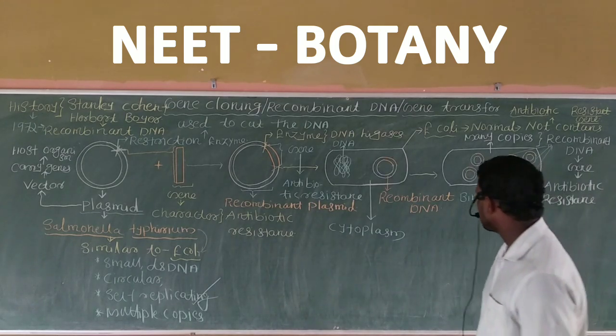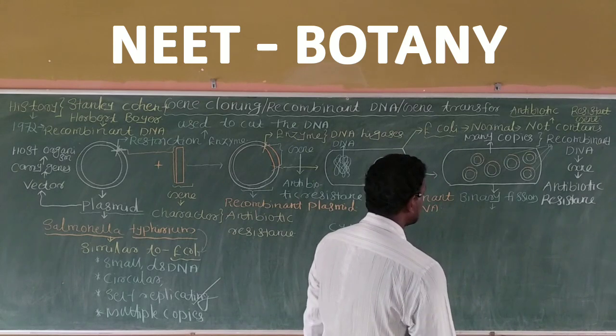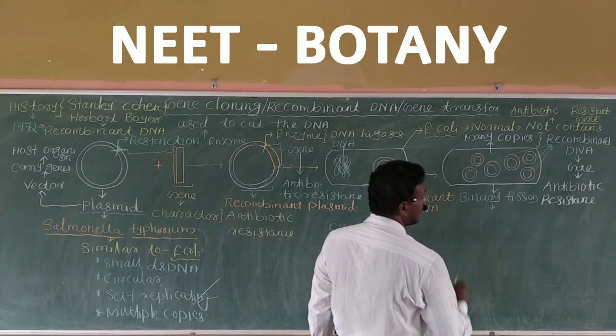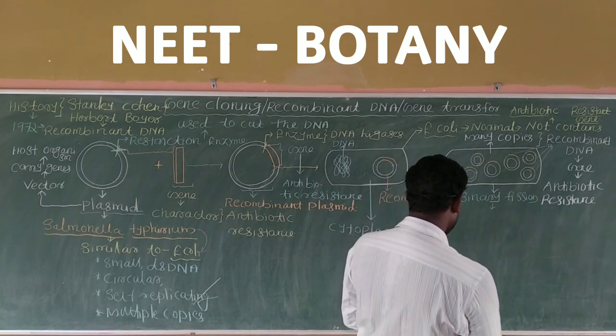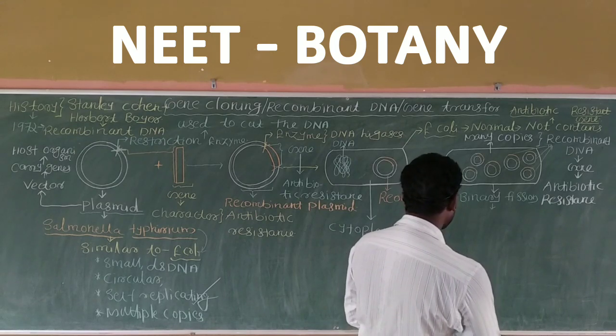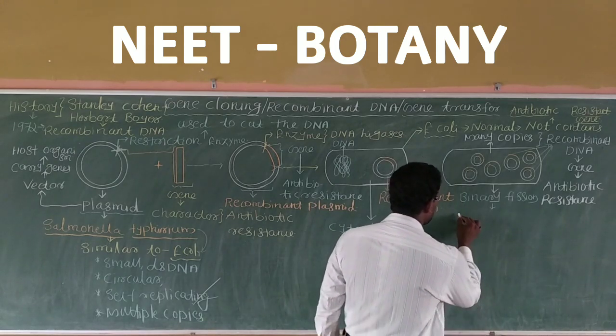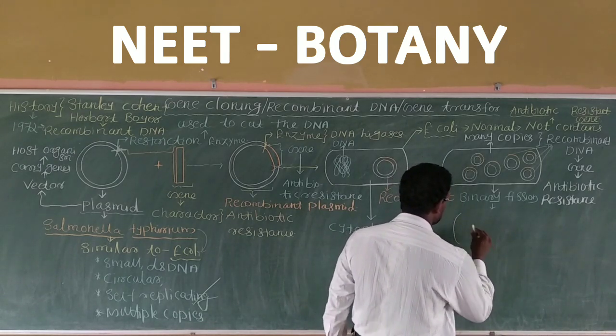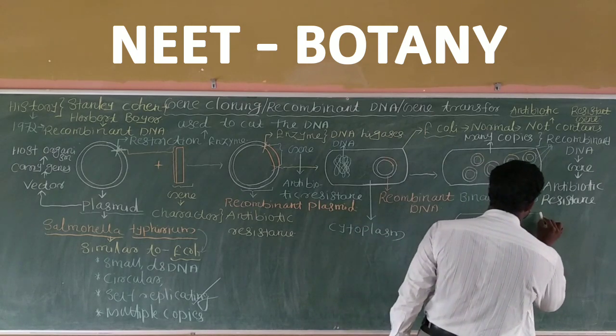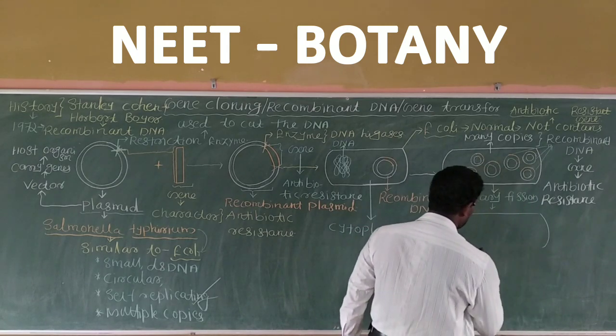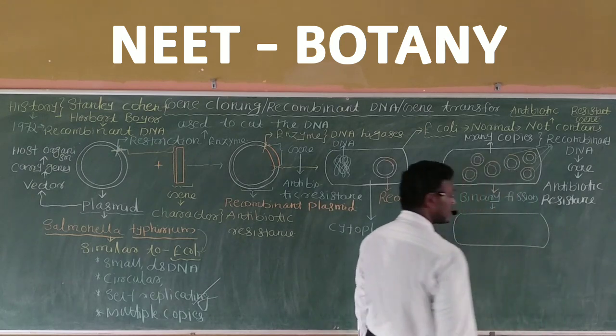In this condition, one bacterial cell undergoes binary fission. Here you have to know one important point, please. This is the bacterial cell.